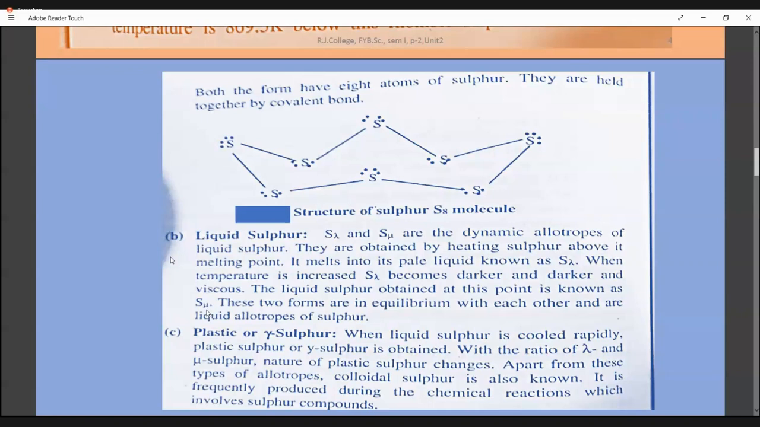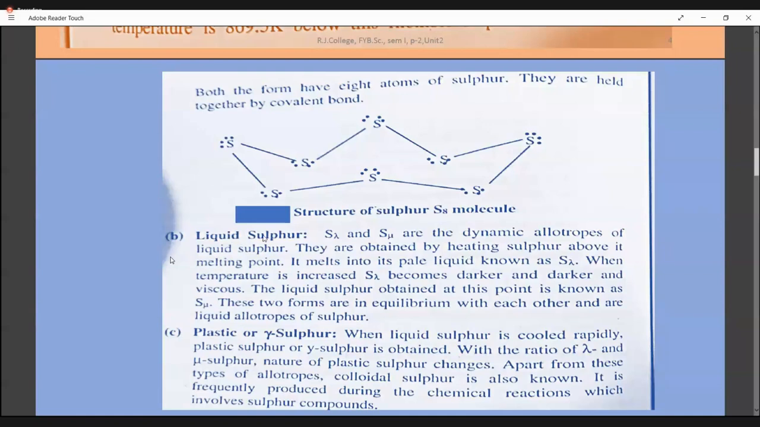Lambda sulfur on heating gives you mu sulfur. Like that, both will be in equilibrium with each other and both of them are liquids only. As a result, it is given the name liquid sulfur. And within that liquid sulfur, these are the two categories which are in dynamic equilibrium, keeping on changing from one form to another. So that is an allotropic form. Now, after this, you have another sulfur called gamma sulfur or plastic sulfur, a separate type. This you get from liquid sulfur.